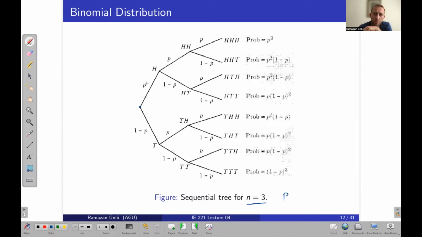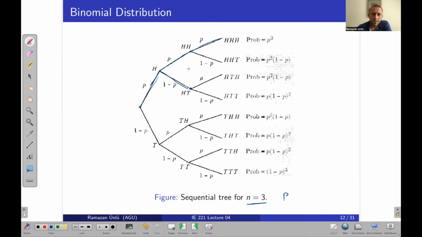With the probability of p, the upward phase will be heads, okay? This is the first possible result. And in my second trial, with the probability of p, I will get heads again, and with the probability of 1 minus p, I will get tails. In my third trial, with the probability of p, I will get heads, and with the probability of 1 minus p, I will get tails, okay? And I can do the same thing for all the branches.